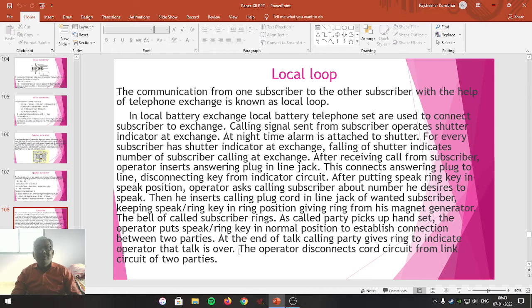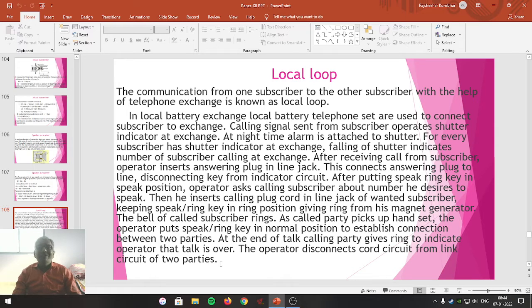Means when any of the communicating subscribers puts the handset on the cradle switch, the operator recognizes that the conversation is over, which is the indication to that particular operator. Then the operator disconnects the cord circuit from the link circuit of the two parties, and then both the subscribers are disconnected from the telephone exchange.